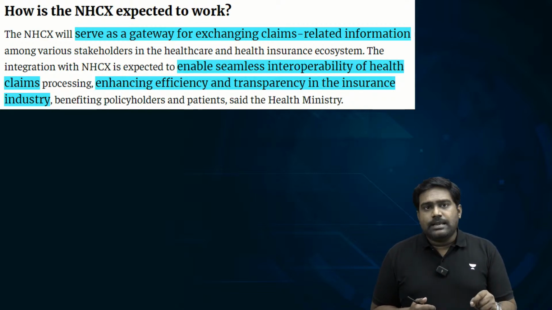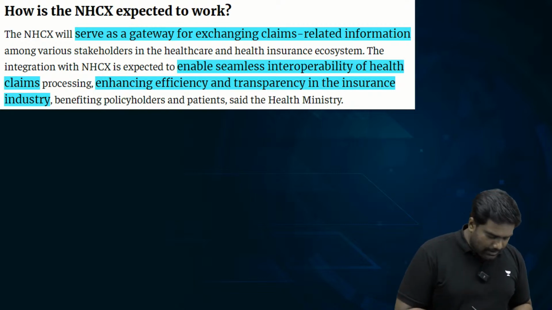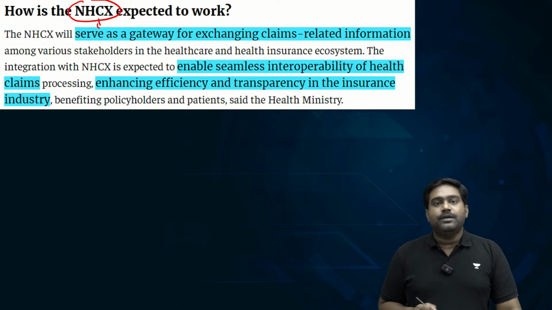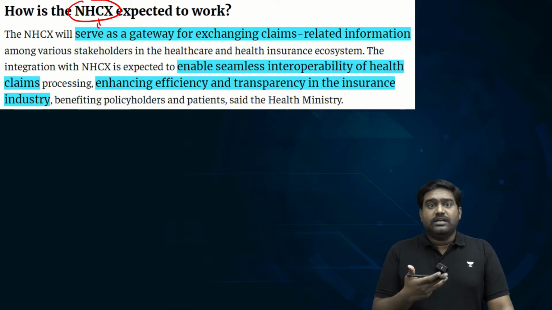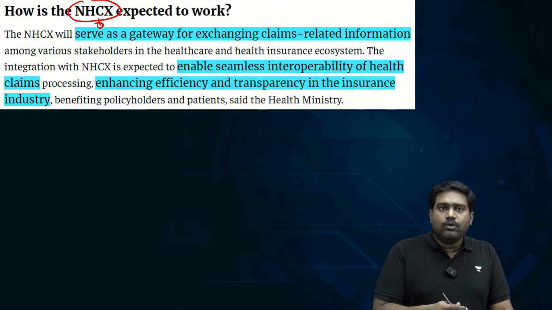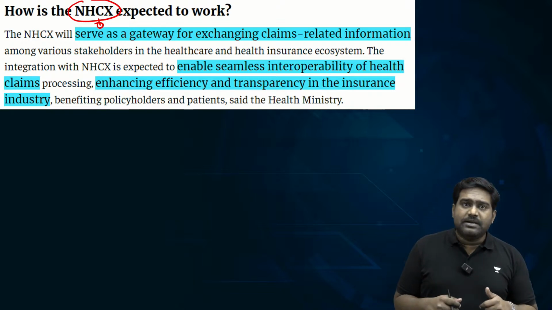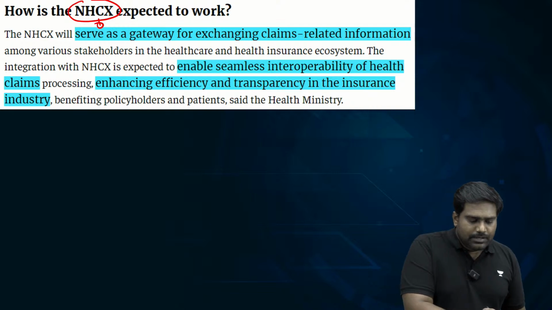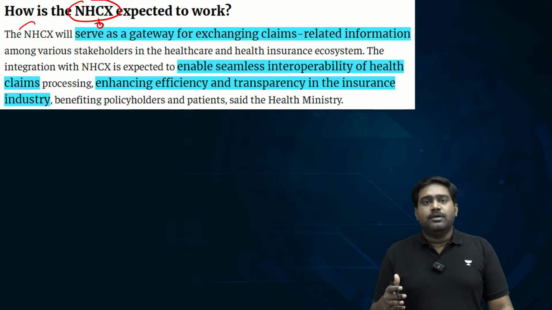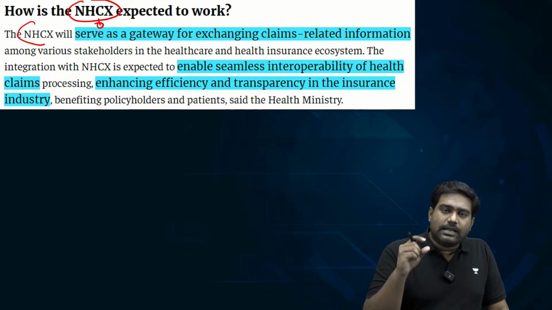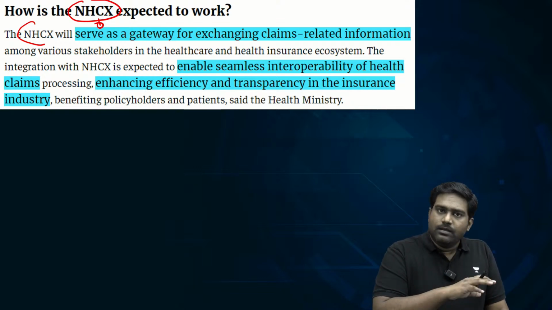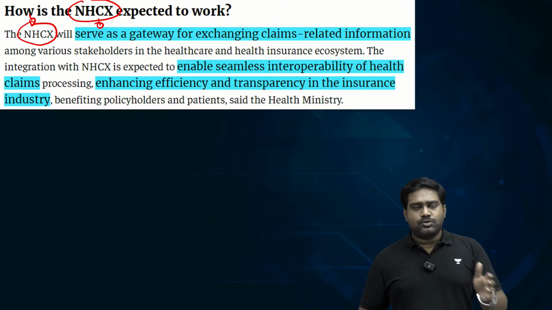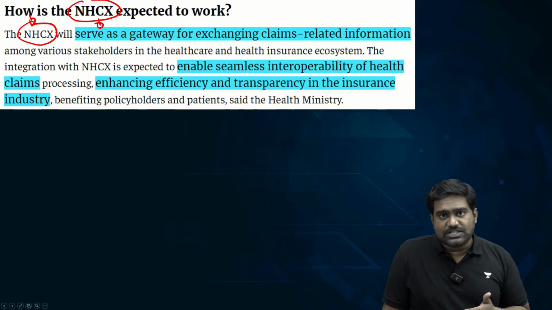So that is where the National Health Claim Exchange is going to make a big difference. It's going to disrupt the insurance industry. This is like the UPI for digital payments. How UPI disrupted digital payments and created a common platform. On something similar lines, the NHCX, National Health Claim Exchange, would become a centralized hub. It would be a one-stop platform to handle all the insurance claims, to process and disperse the payments as well.